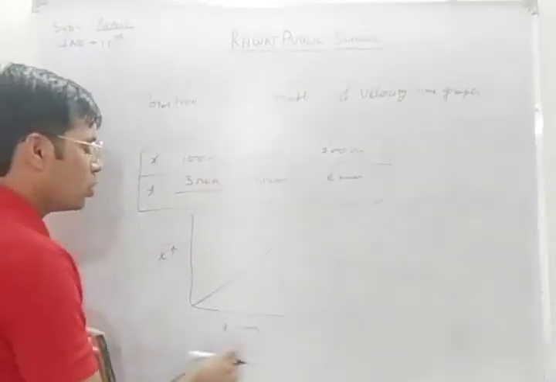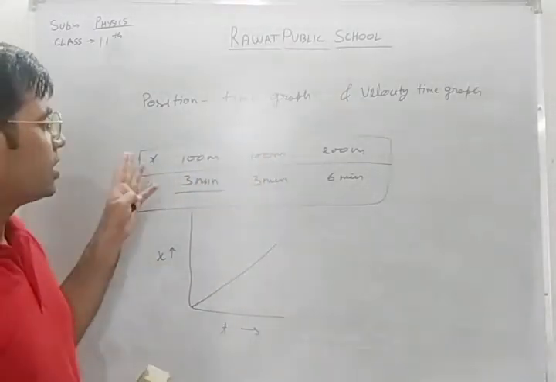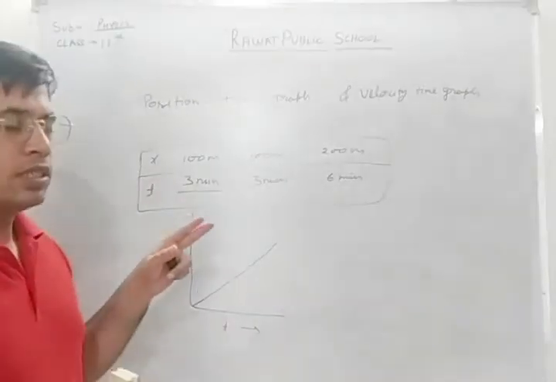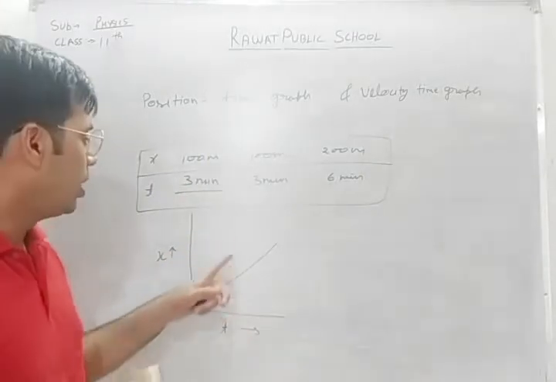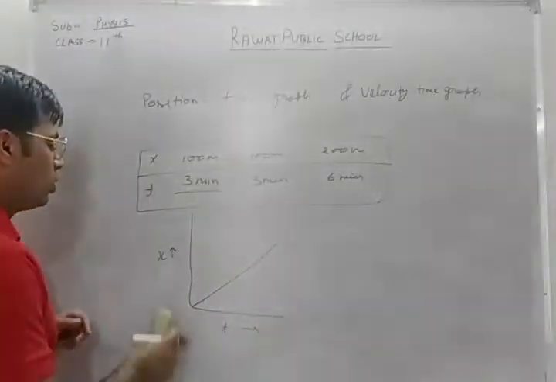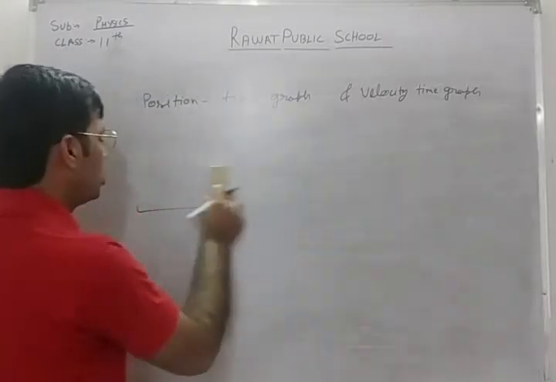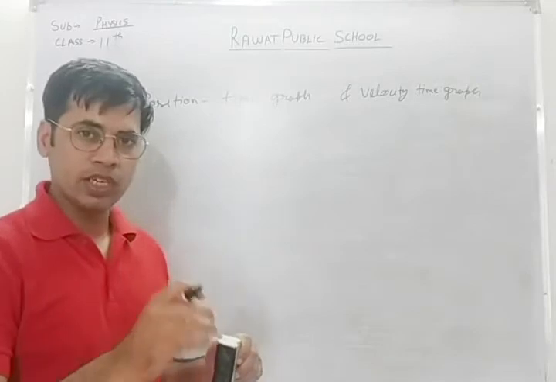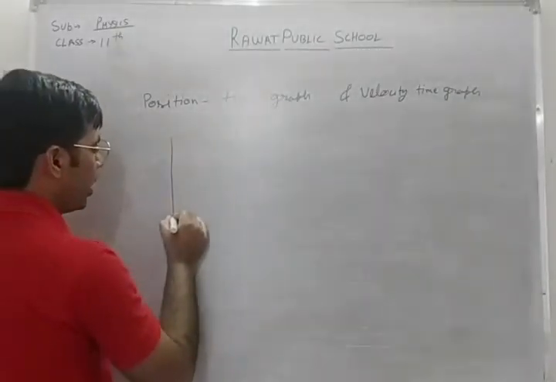Many conclusions can be drawn from this diagram, but the tabular representation or the word problem only gives us the information, and out of that information we need to draw the results. But by seeing this graph we can conclude that the speed of the object is constant, or this is uniform motion. So diagrammatical representation of motion is quite important and very easy. Okay, so let us draw the position time graph and velocity time graph.